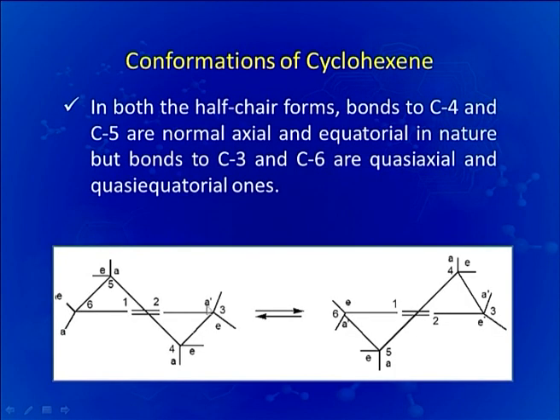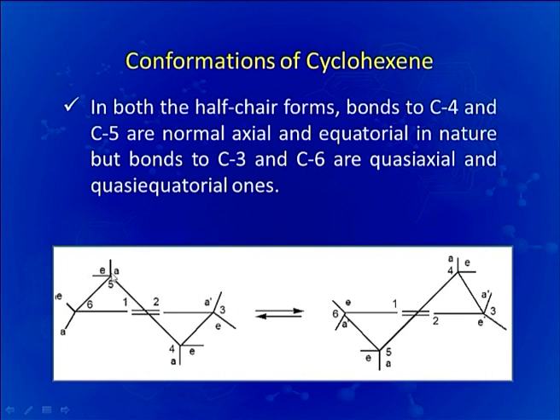In this figure you can see that one half chair conformation is moving to another half chair conformation. While moving from this to this, if you look carefully, you will find that the axial and equatorial positions are also interchanged.